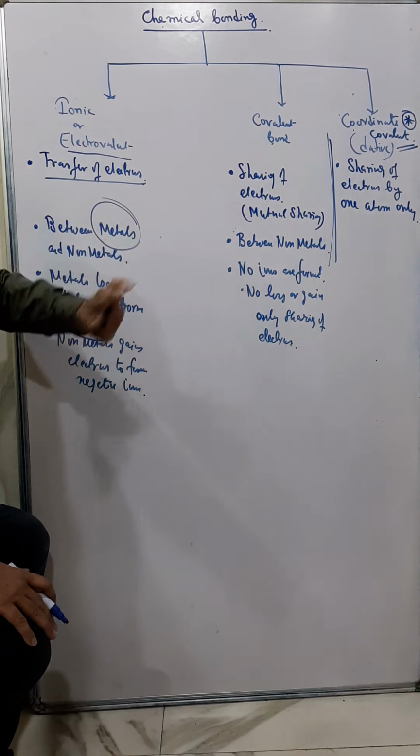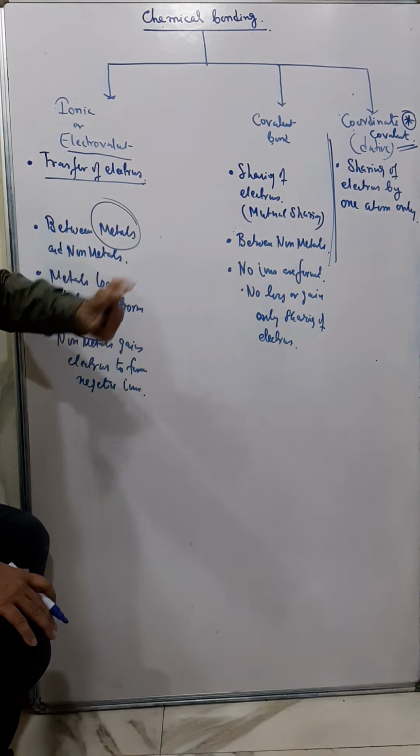So if somebody asks me what type of compound it is, say NaCl, and what type of compound is this, say carbon dioxide, whether it's an ionic compound or covalent compound. Now how can we understand? If there is a metal it means it is an ionic compound. That means it has an ionic bond. And you can see both are non-metals here, so therefore it is covalent bond.